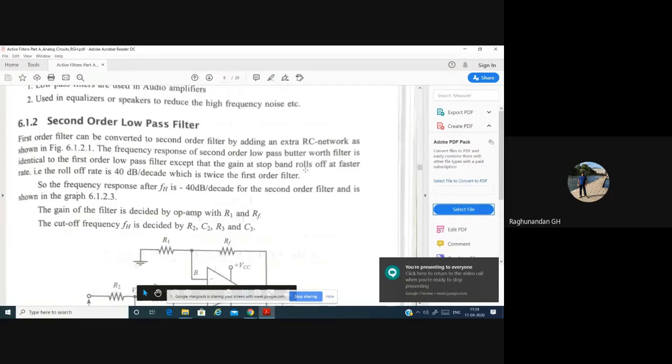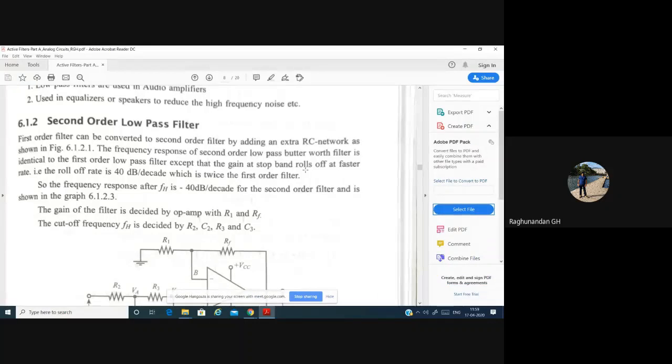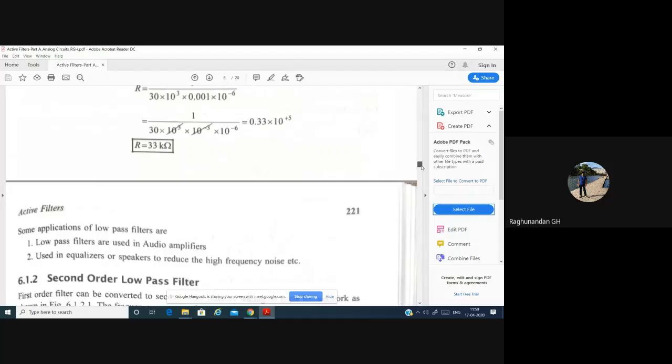So yesterday we discussed the first order low pass filter. Today we are going to discuss the second order low pass filter. And one more clarity I wanted to give.